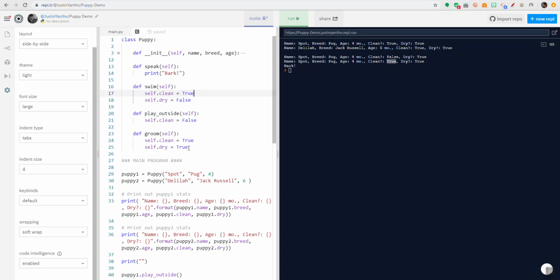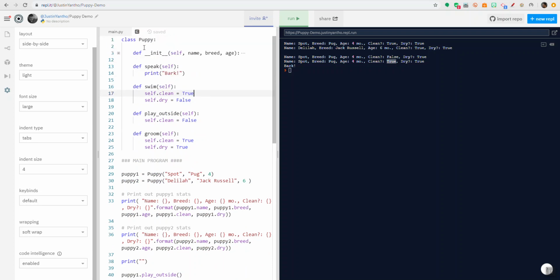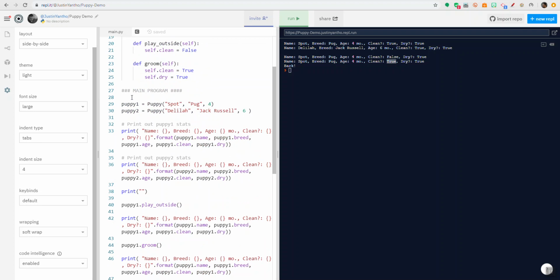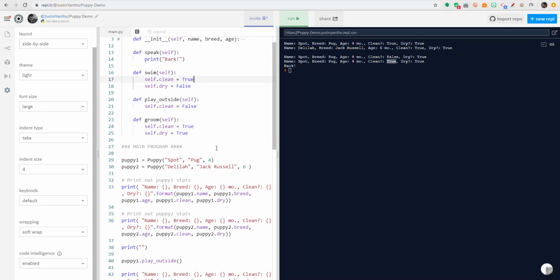So you'll see in Coursemology, I'll ask you to complete classes, but you won't see any main programs where an object is getting an instance created of it. It just looks like just the class, just the blueprint. But in order for you to test, we still have to make them in REPL, do some tests on our own until you feel good about it, and then run it. And if there are small tweaks, you can do that in Coursemology as well. You can still code in Coursemology.